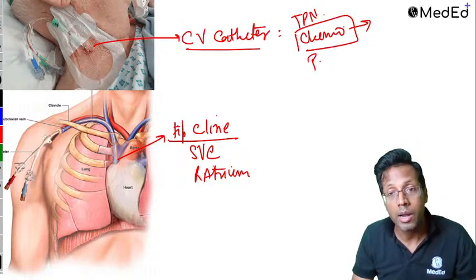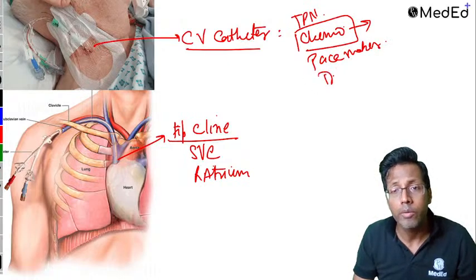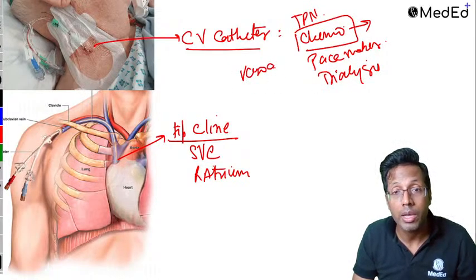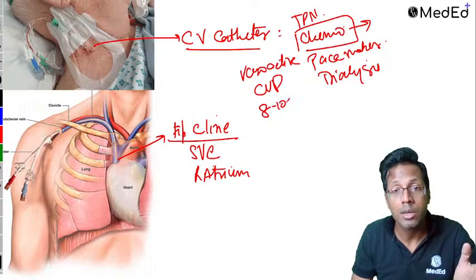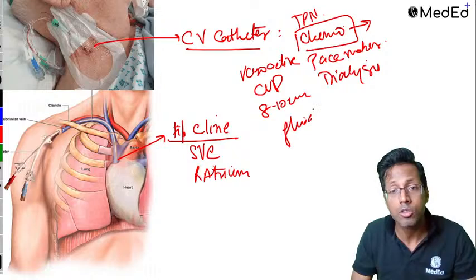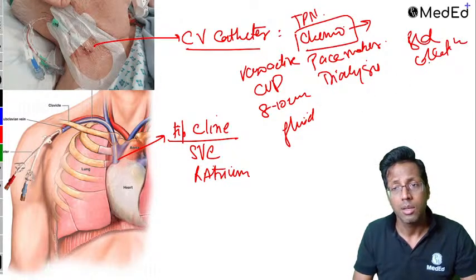Apart from that, from the central line, you can do pacemaker, transvenous pacemaker of the heart, right? You can even insert the dialysis catheter. You can give vasoactive drugs from there. These are the medical things. You measure the CVP, which is normally 8 to 10 centimeter of water. It is telling you the fluid status of the patient. Apart from that, in turn, you can do blood collection, right?